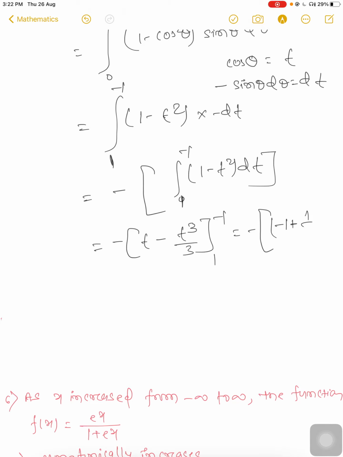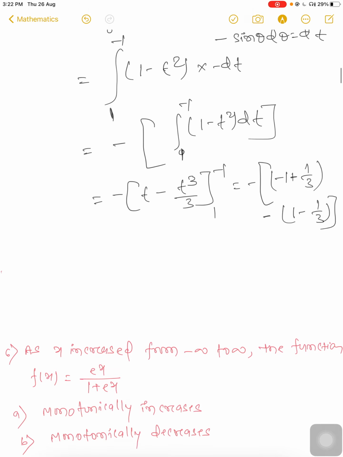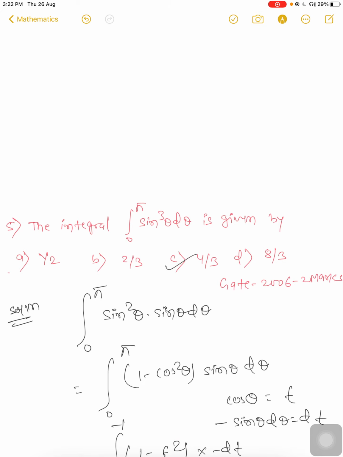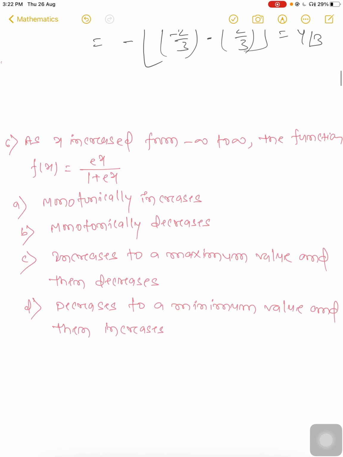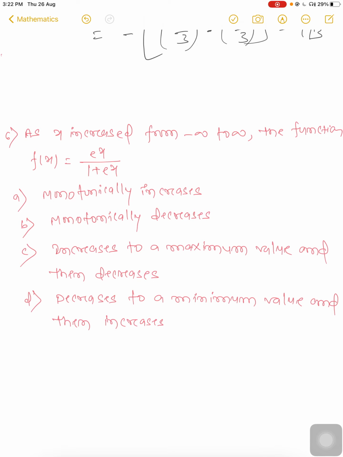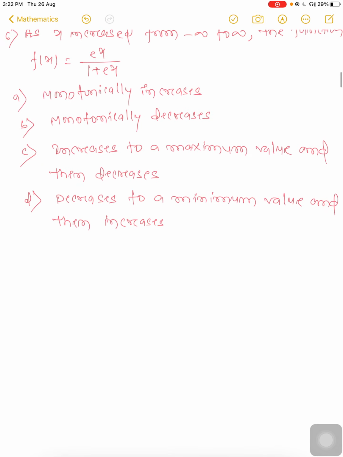Put minus 1 minus minus plus 1 by 3, and here minus 1 minus 1 by 3, then solve it. Here you will get minus 2 by 3 minus 2 by 3, minus 4 by 3. So the minus outside, there you will get 4 by 3. The right answer will be 4 by 3. C is the answer. Now comes the next question.